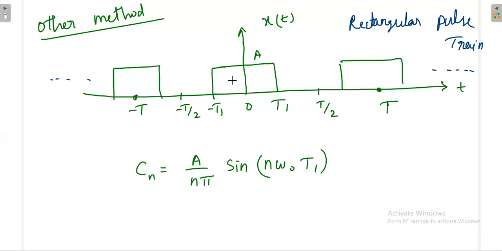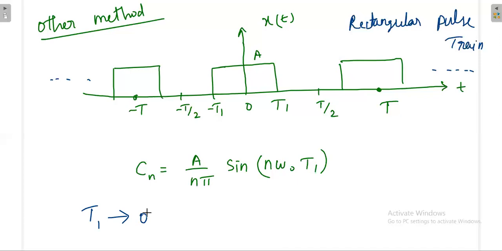So here in this one, if you try to reduce the width of this waveform, see here between minus T1 to T1, A is our value. So what we'll try to do, we'll reduce the width as small as possible. That means you try to make T1 go towards 0.